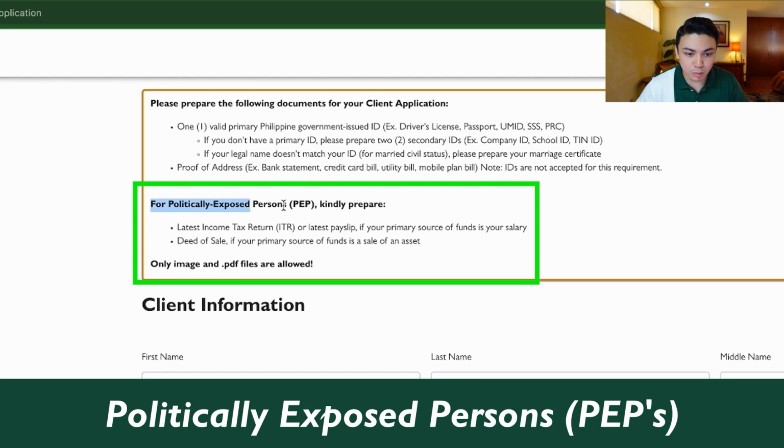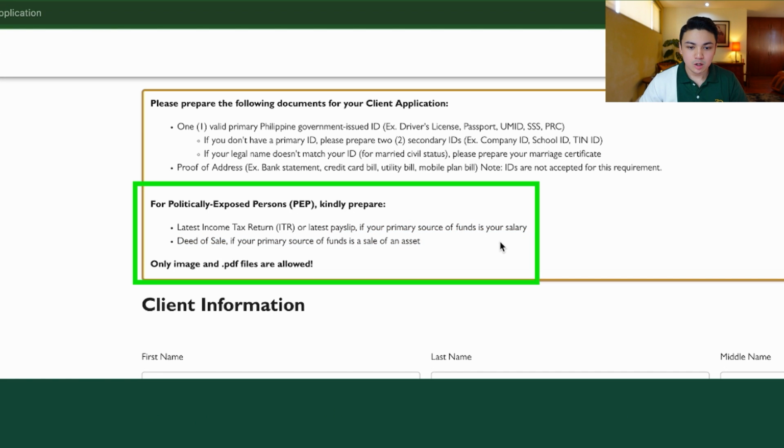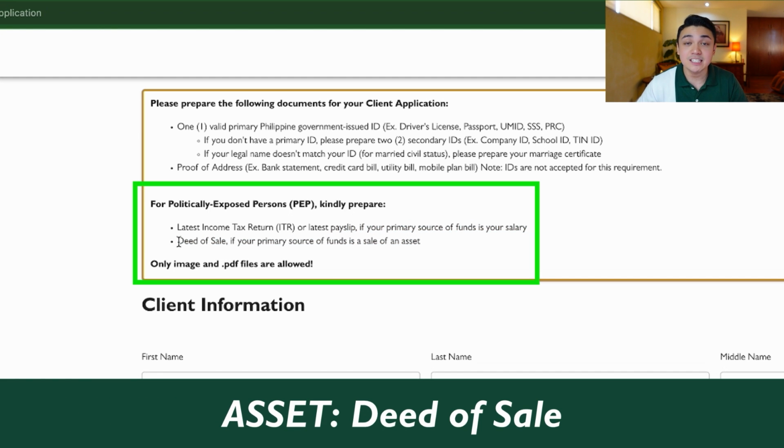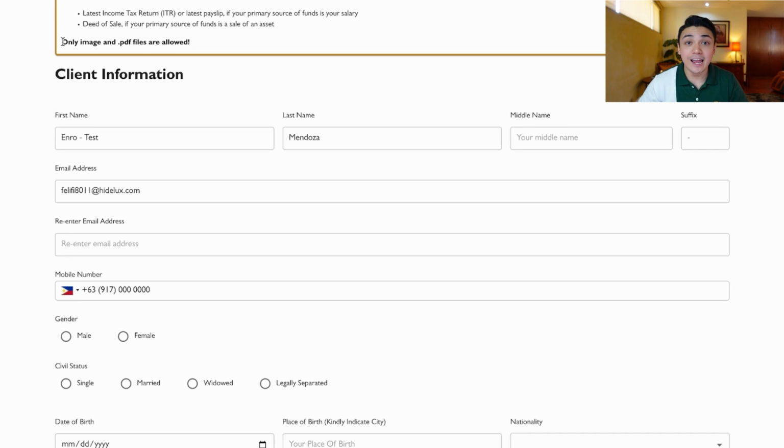For PEPs or politically exposed persons, kindly prepare the following. Your latest income tax return or latest payslip if your primary source of funds is your salary. Kung primary source of funds mo naman ay sale of an asset, please prepare the deed of sale. So, reminder lang here is only image and PDF files are allowed. So, yan. First is your client information.